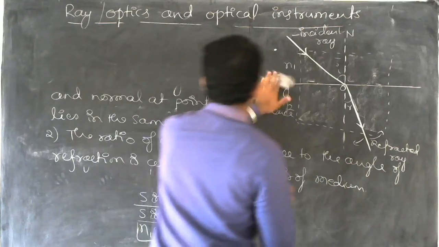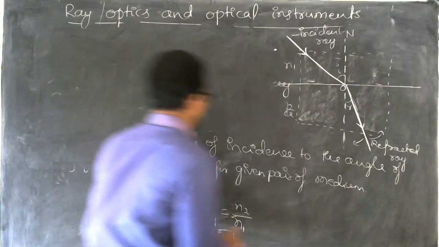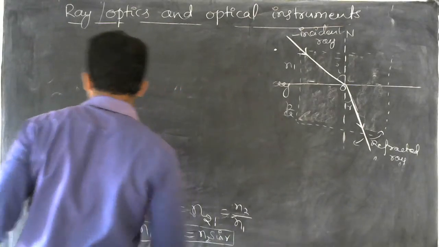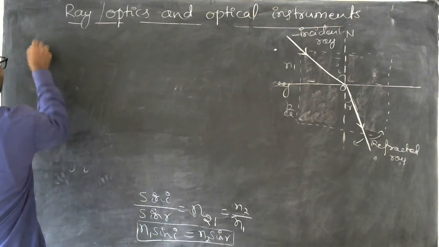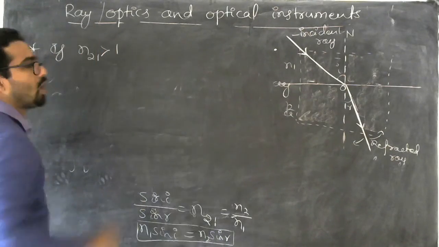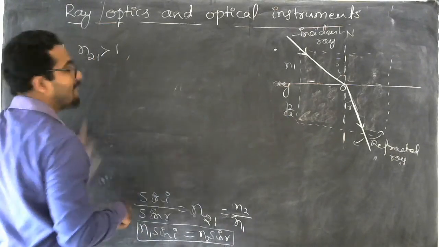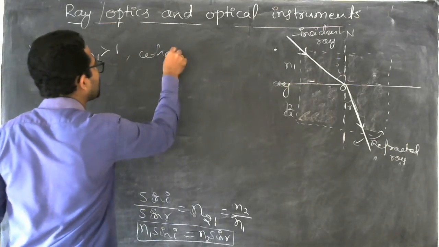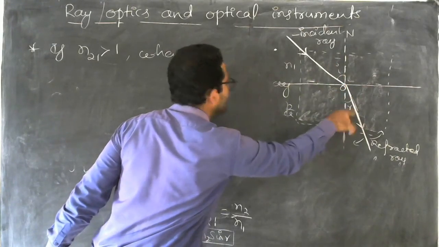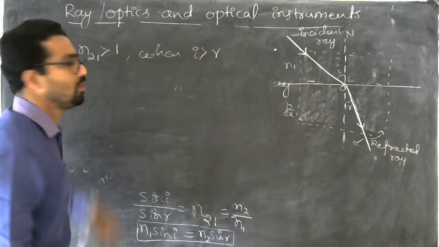These are some basic knowledge you should have about Snell's law. So first thing is, if n21 is greater than 1, you are getting a value n21 which is greater than 1. This happens when the angle of incidence is greater than r. Angle of incidence greater than r, then you will get n21 greater than 1.